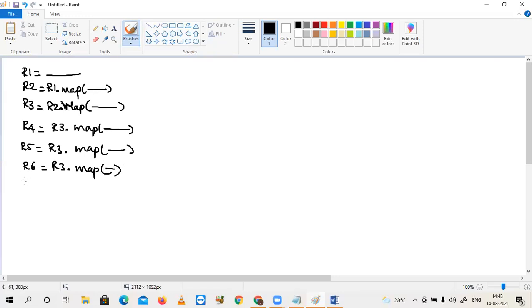Now try to make it as a picture, sir, as per this flow. Still some extension I am giving. R7 is equal to R4 dot. R8 equal to R6 dot.